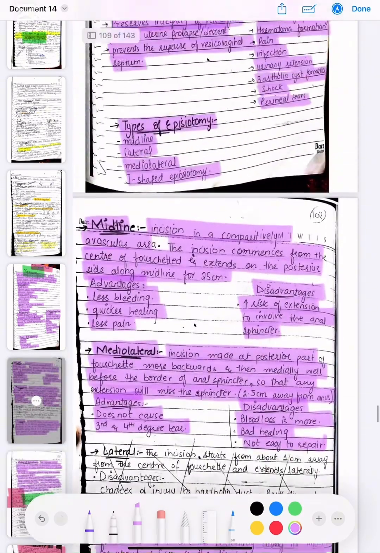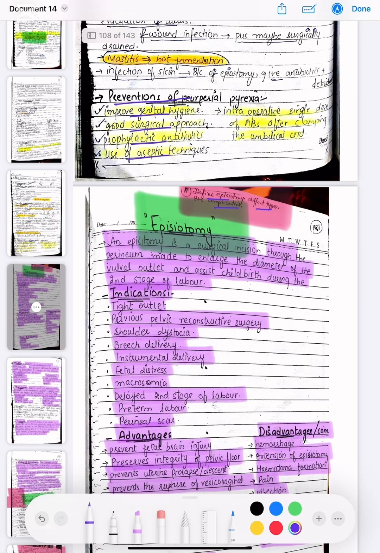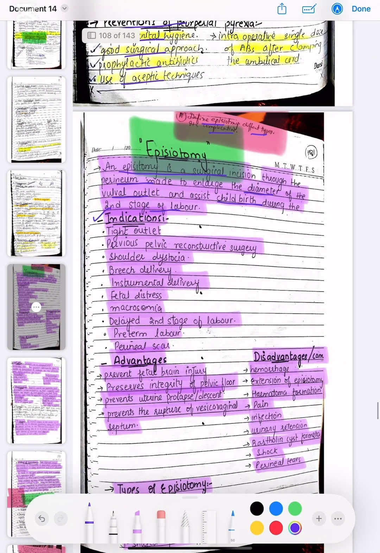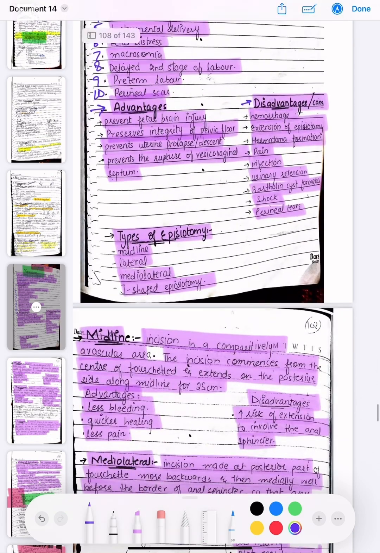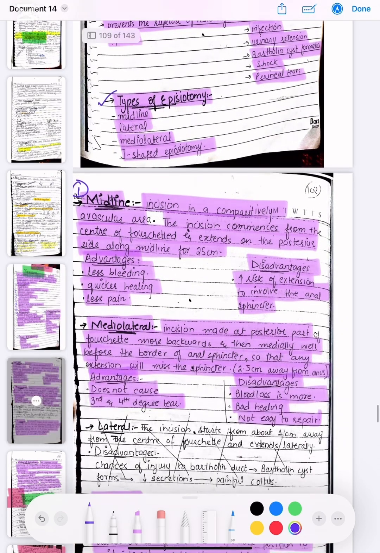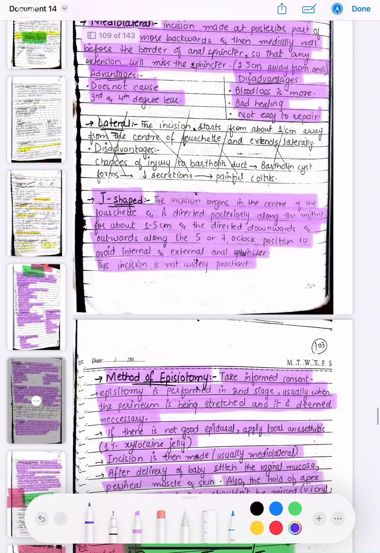Okay, so this was all about the episiotomy. First of all, we have discussed the definition, that it is a surgical incision through the perineum used to enlarge the diameter of the vulval outlet and assist childbirth during the second stage of labor. Then we have discussed its indications: tight outlet, previous pelvic surgery, shoulder dystocia, breech delivery, instrumental delivery, fetal distress, macrosomia, delayed second stage of labor, preterm labor, and perineal scar. Now, these are the advantages and disadvantages. Then we have discussed the types of episiotomy, which are midline incision, mediolateral incision and J-shaped incision.